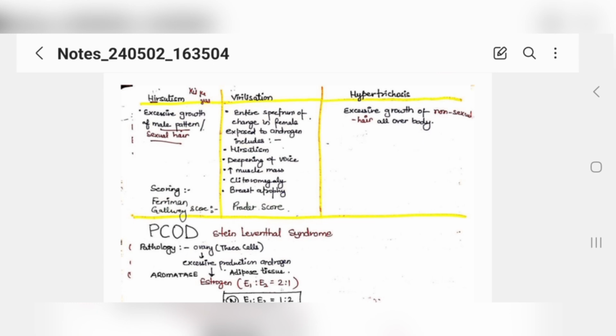Their muscle mass will be increasing, clitoromegaly will be there, breast atrophy will be there, and the score which is used for virilization is the Prader score. Okay, now you understood the meaning.